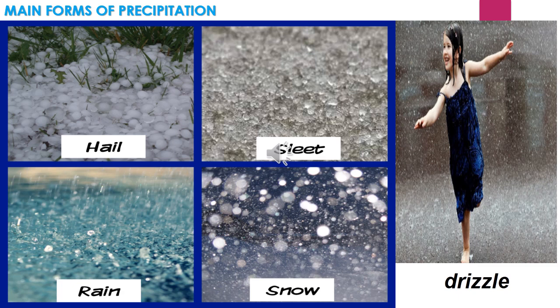So the condensed water vapor comes down to earth in different forms. So the main forms of precipitation include drizzle, rain, sleet, snow, hail, etc. So the condensed water vapor comes down to earth as drizzle, rain, sleet, snow, hail, etc. So we will discuss one by one the different forms of precipitation. So drizzle, rain, sleet, snow, hail, etc.